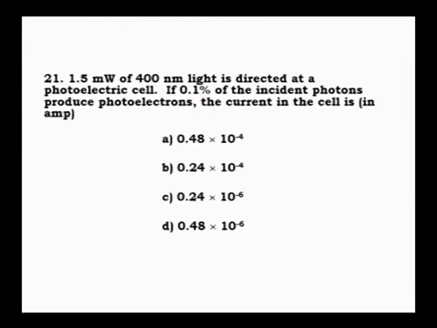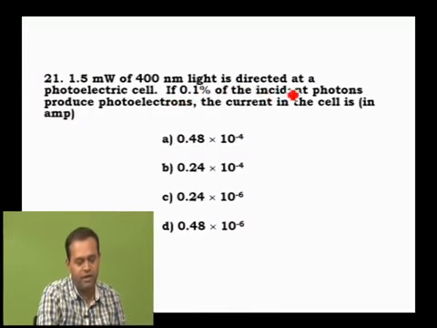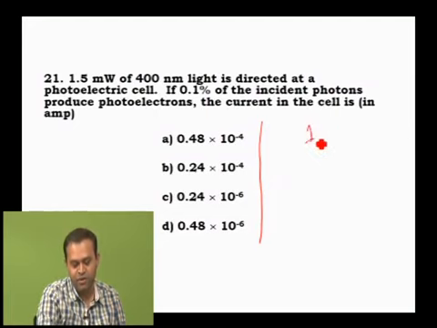Then question number 21. 1.5 milliwatt of 400 nanometer light is directed at a photoelectric cell. If 0.1% of incident photons produce photoelectrons, then find the current in the cell. One important point I should have mentioned earlier: according to particle or quantum theory, one photon can emit one photoelectron. Suppose 10 photons are incident, it means 10 photoelectrons are emitted. Take this constant and solve this sum.